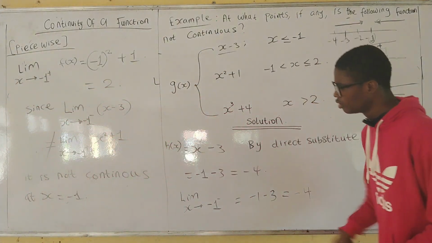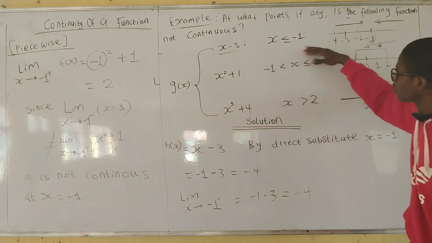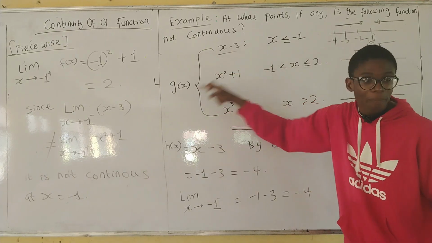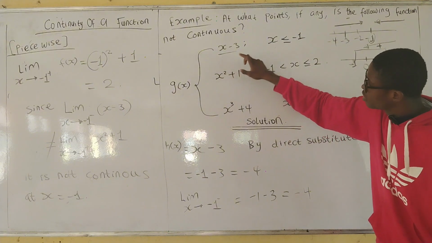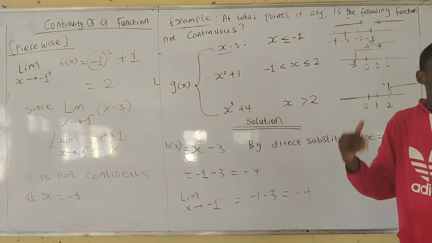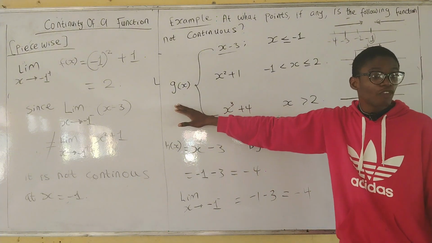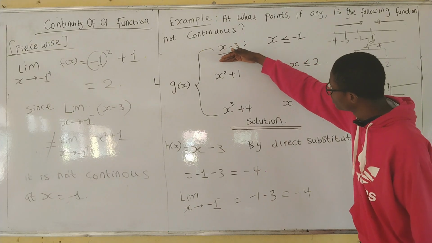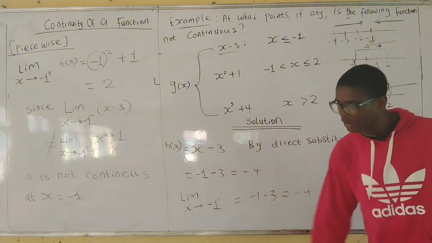So that's the first point where it is not continuous. Do you understand? Once you have checked and you see that there is no continuity, this is a condition. X is approaching from the negative of this. It's just a branch of this function. We have checked it and the limit is not the same as this. So it means it is not continuous. If it must be continuous, it means if you take the limit at any branch of that piecewise function, it will give you the same thing based on the condition, provided you are approaching the same value.